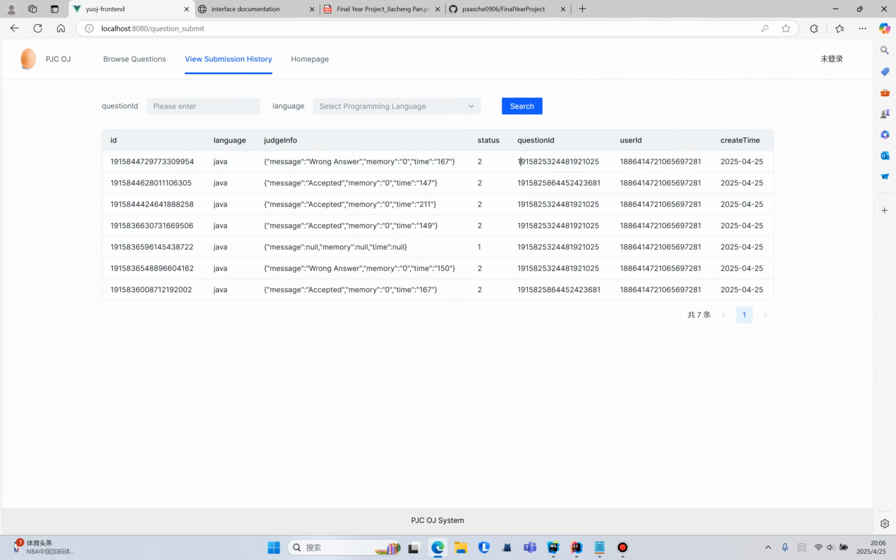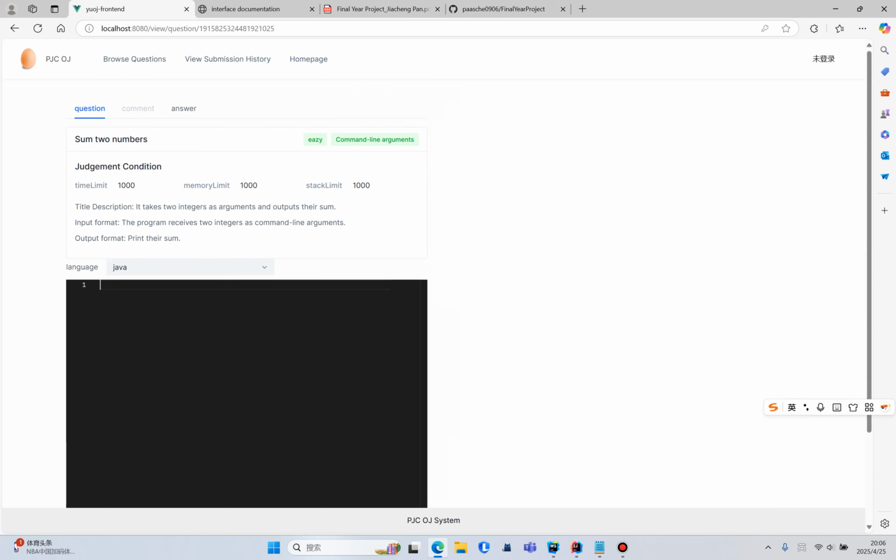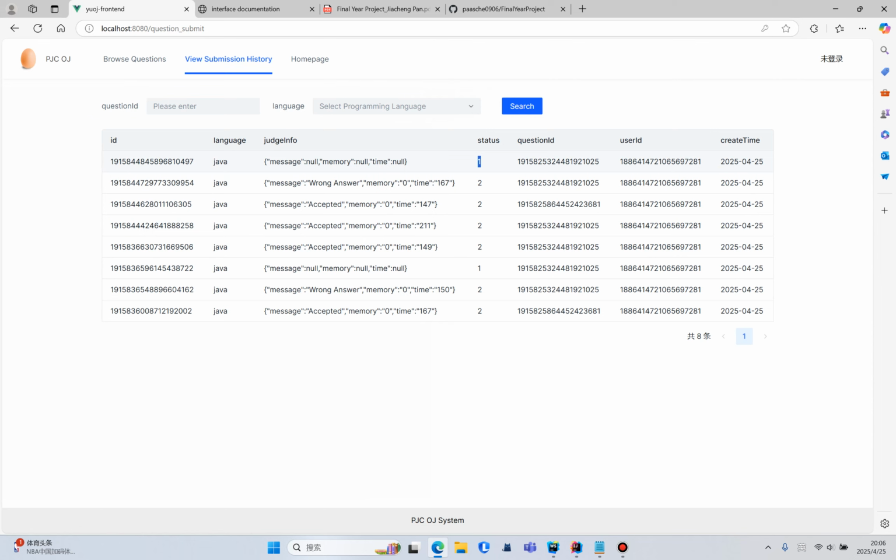Also, there is another situation: if we enter A plus B plus C, but we don't have the C. After entering it, the status will return 1. The 1 means that the code sandbox is not working properly, meaning that the user has submitted suspected malicious code maybe, and our code sandbox will stop working to keep the system safe.